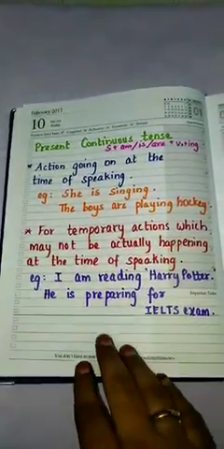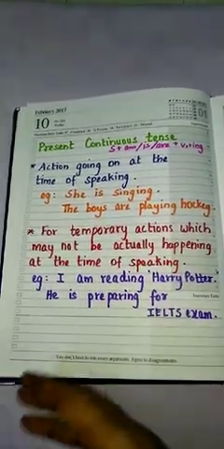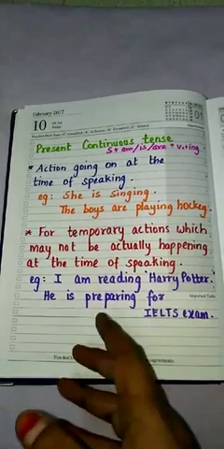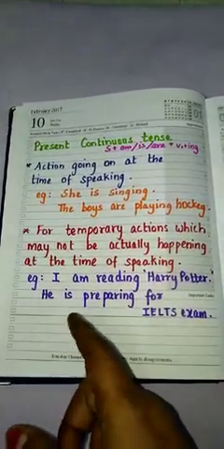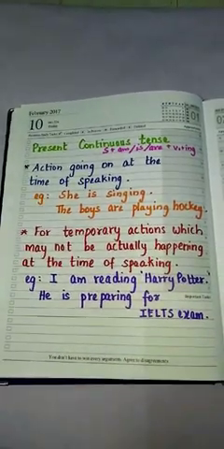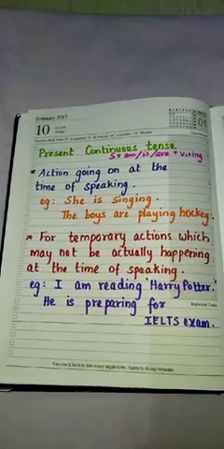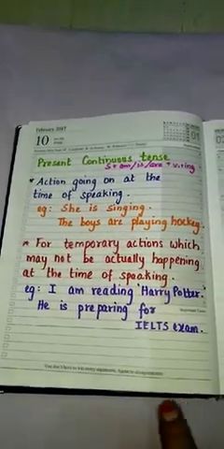For example, you can say, I'm reading Harry Potter. So it means you are reading it for a few days. And next, he is preparing for the IELTS exam. Likewise, to express some temporary action, you can use this present continuous tense.